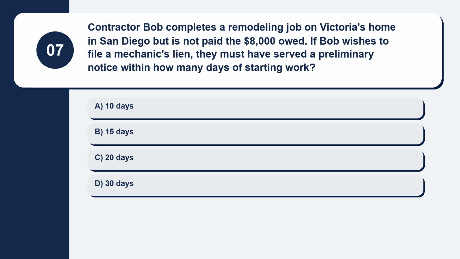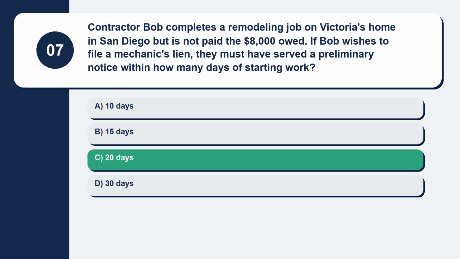Question 7. Contractor Bob completes a remodeling job on Victoria's home in San Diego but is not paid the $8,000 owed. If Bob wishes to file a mechanic's lien, they must have served a preliminary notice within how many days of starting work? Here are your options. Option A, 10 days. Option B, 15 days. Option C, 20 days. Option D, 30 days. The correct answer is option C, 20 days.